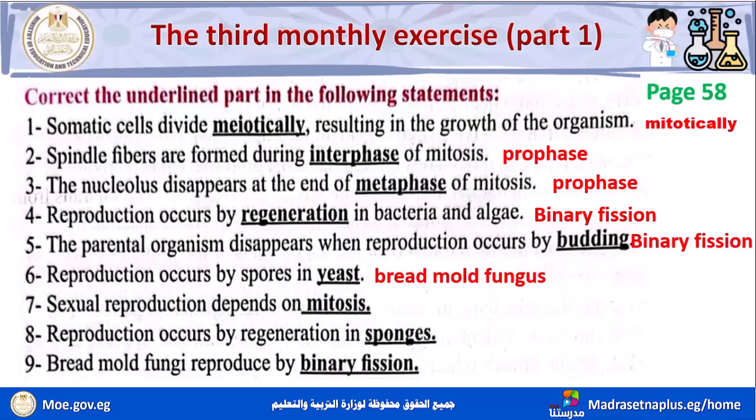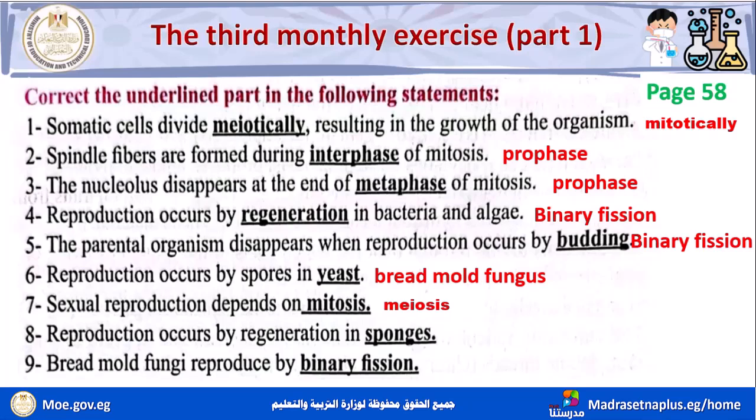Number 7, sexual reproduction depends on mitosis. Sexual reproduction depends on mitosis to form gametes. Depends on meiosis or meiotic cell division to form طبعا الجاميتس.